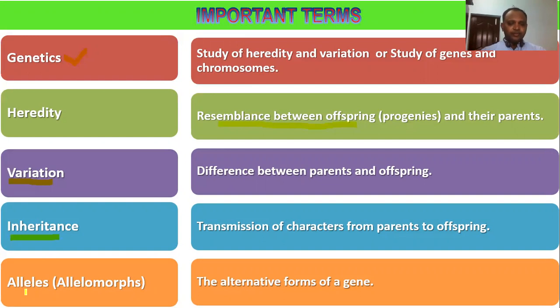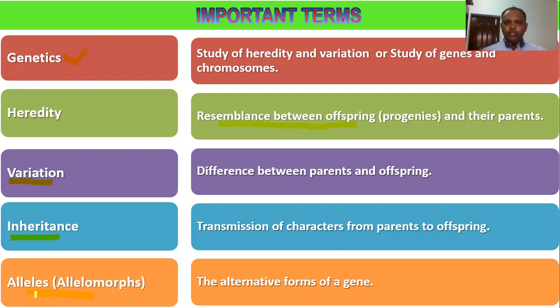And alleles. Here we have two important words, genes and allele. Actually, a gene is a region of DNA or RNA which codes for one particular character, mostly either a physical character or physical appearance, or mostly in the form of protein, right? But alleles: you should know that each and every character of an organism is expressed by a pair of genes, not a single gene.